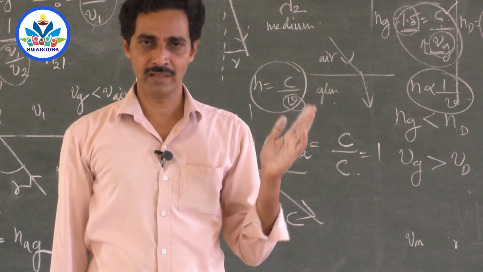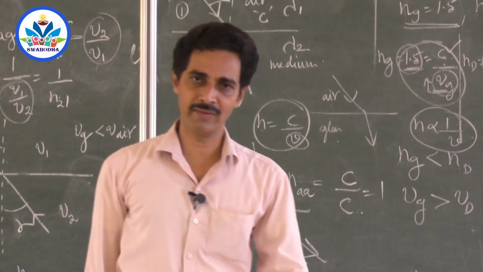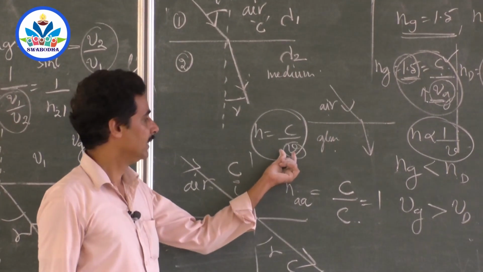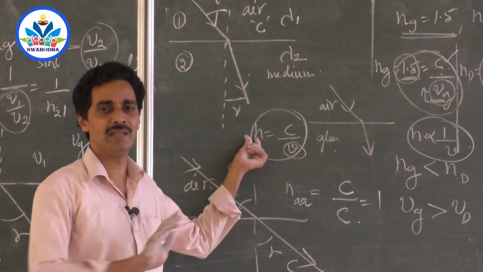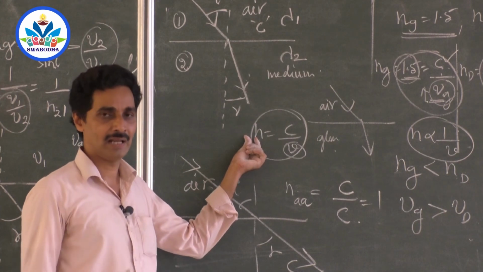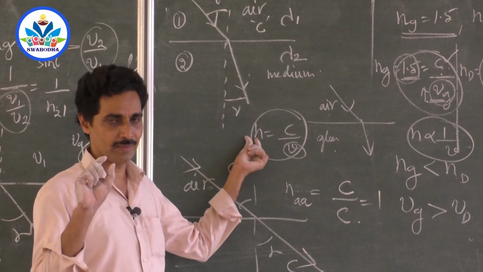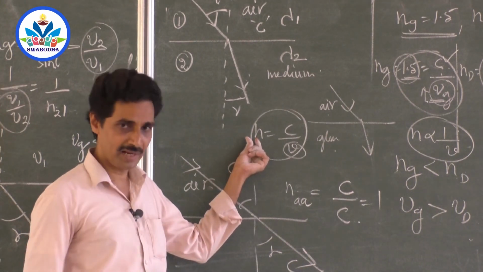There is no other medium through which light can travel faster. So if light is fastest in air, then the refractive index of air should be least. There shouldn't be any medium other than air which will have refractive index lesser than 1. Of course, there is a meaning for refractive index less than 1. You will study that later.